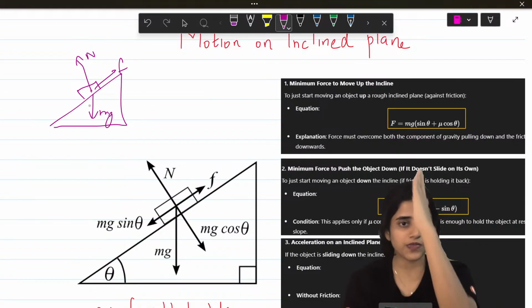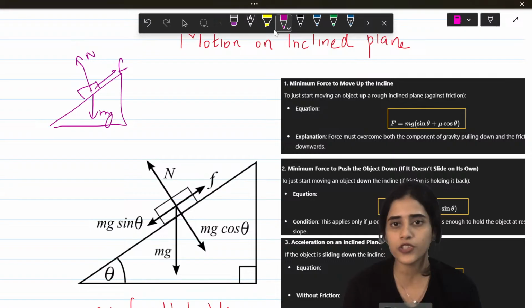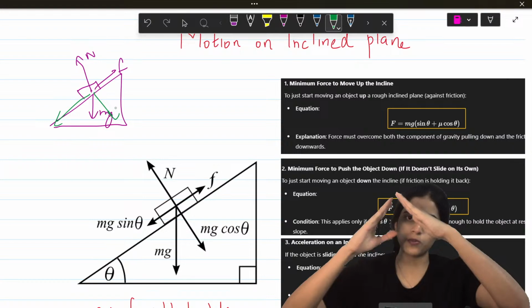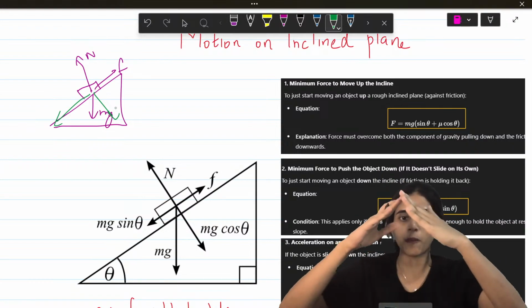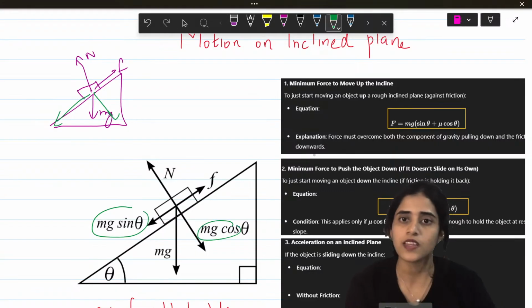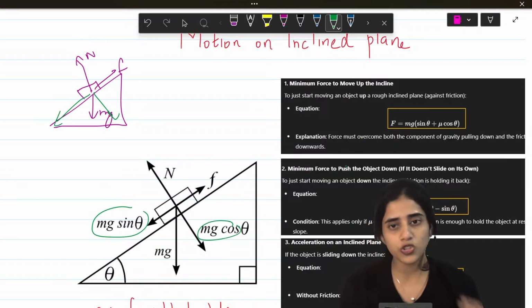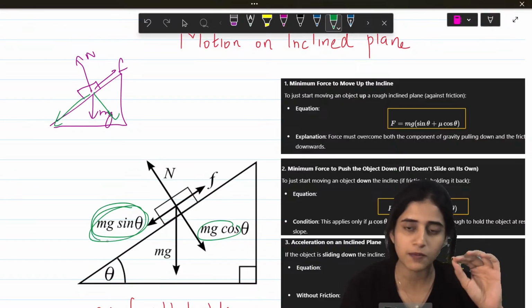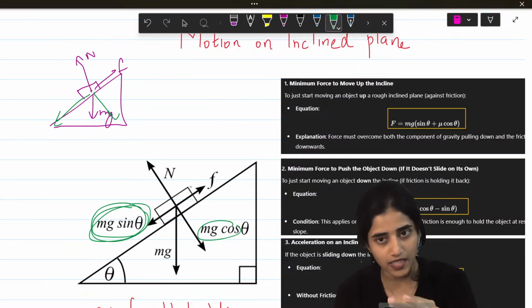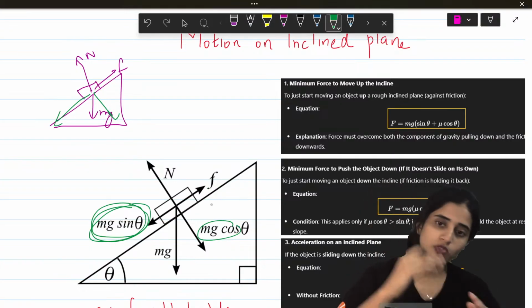But this mg, you can see is at an angle, it's not at 90 degrees. So you resolve mg into a horizontal component and a vertical component. You make mg into two perpendicular components. Those are your mg sine theta and your mg cos theta. If you want to move up the incline, what should your force be? It should be mg sine theta, which is this component, plus friction, which is mu mg cos theta.